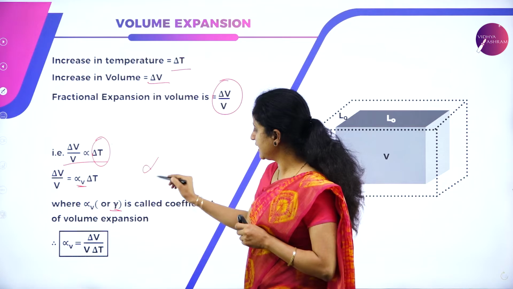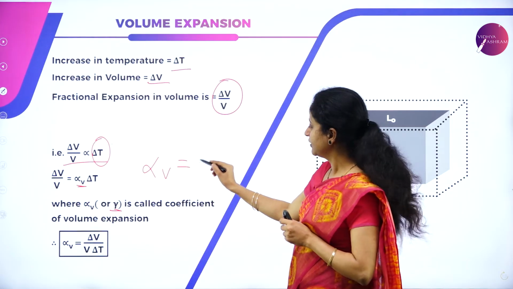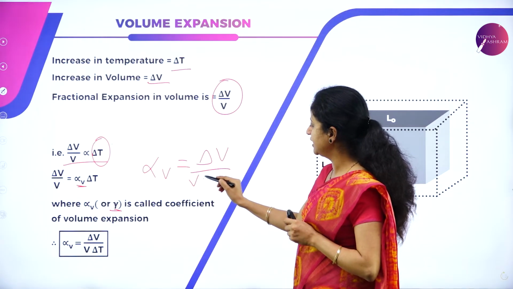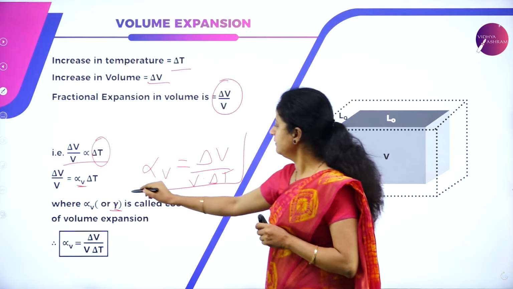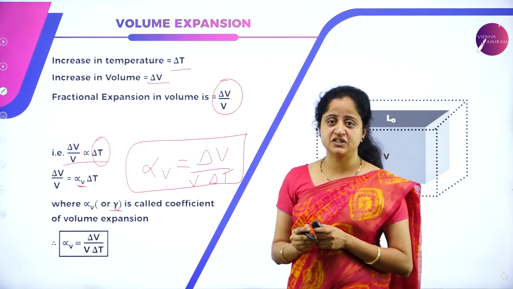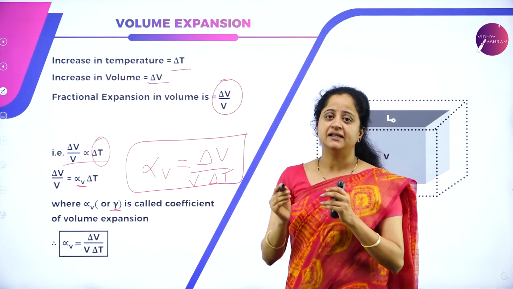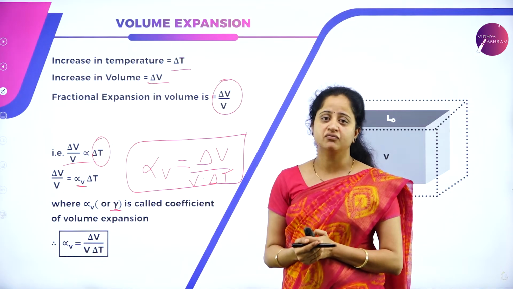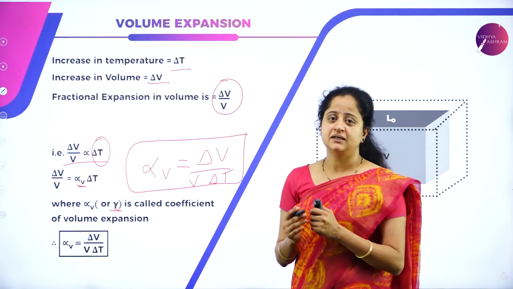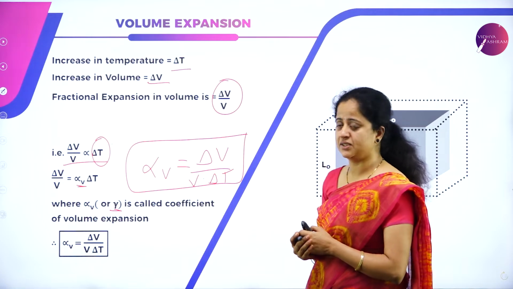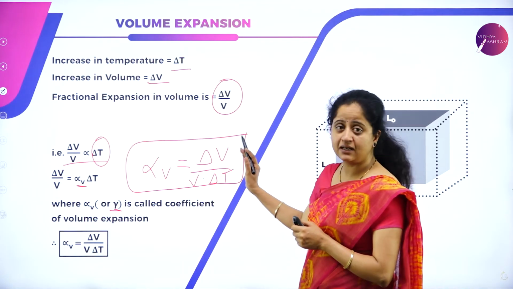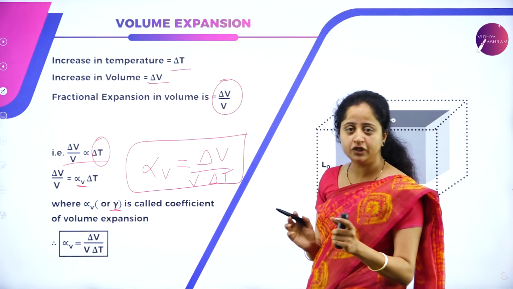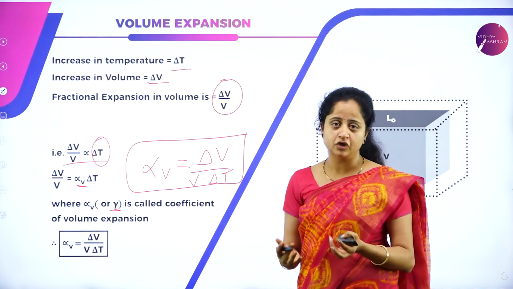So alpha V can now be written as delta V divided by V into delta T, which is the expression for the coefficient of volume expansion, and the SI unit for the coefficient of volume expansion is per Kelvin or per degree Celsius. Here delta V is a term related to volume, and V is again volume.